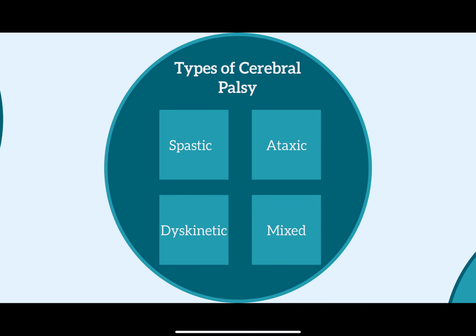There are 4 types of CP depending on which area of the brain receives injury. However, they all result in deficits to movement of the body. The 4 types include spastic, ataxic, dyskinetic, and mixed. Common physical symptoms in people with CP include contractures, floppy muscle tone, gastrointestinal problems, incontinence, lack of coordination and balance, and spasticity. Common neurological symptoms include behavioral problems, delayed motor skill development, difficulty with speech, and sensory impairments.